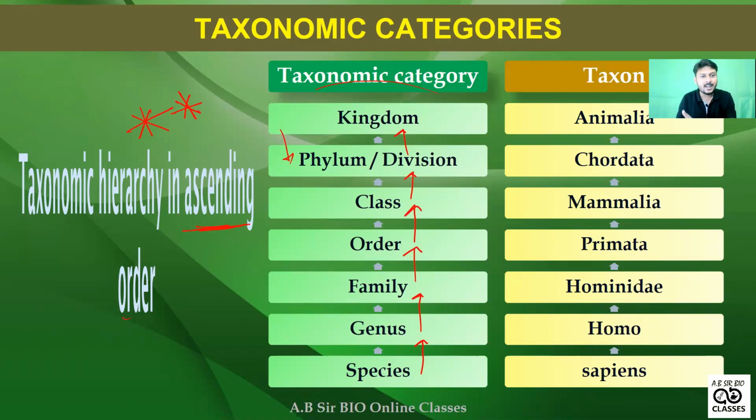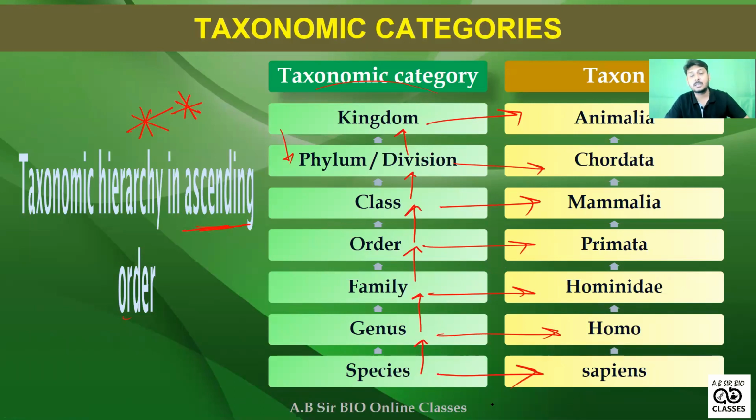Remember this, and that thing I have taken from the NCERT, and in NCERT that orientation is also given. So please mark that orientation from NCERT. See, kingdom is Animalia. You know this. Kingdom is Animalia. Division is Chordata. Class is Mammalia. Order is Primata. Family is Hominidae. Now it comes to the genus, Homo. Species is sapiens. Subspecies is also sapiens.